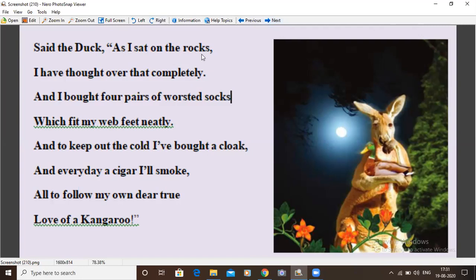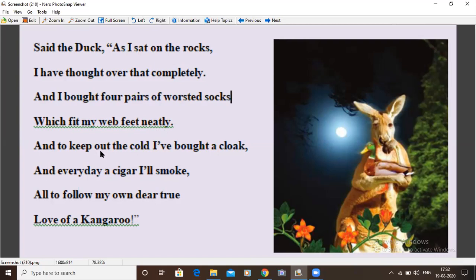Okay, as I sat on the rocks, I have thought about that completely. I have thought over that causing discomfort to the kangaroo. And I bought 4 pairs of worsted socks, woolen socks, 4 pairs. So it would fit the web feet neatly. The feet of the duck is like a web. The limbs are joined by a membrane web, so which fit my web feet neatly. Those worsted woolen socks to keep it warm.